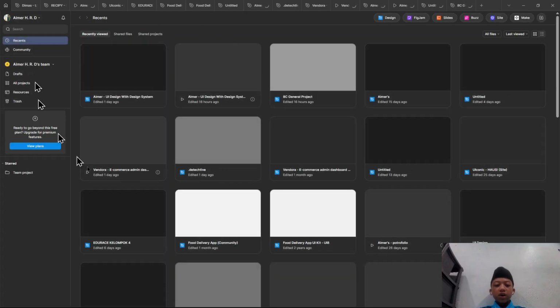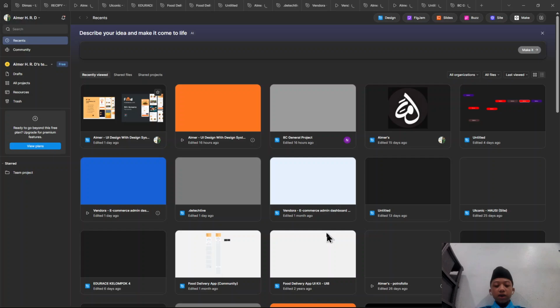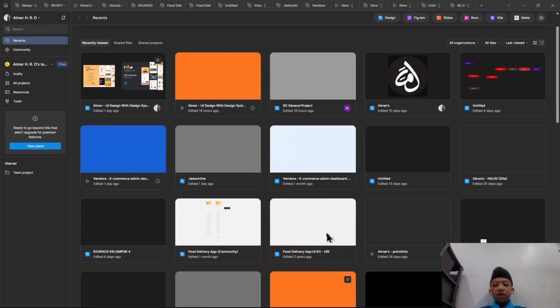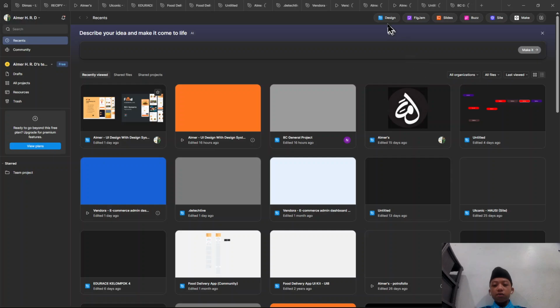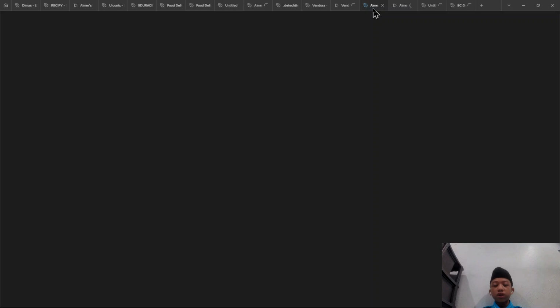So this is the homepage of Figma, you can see here. First, I want to show you my design in Figma before we go to the material.